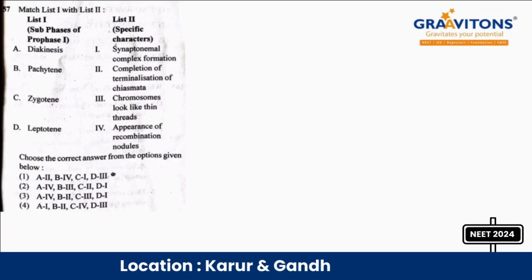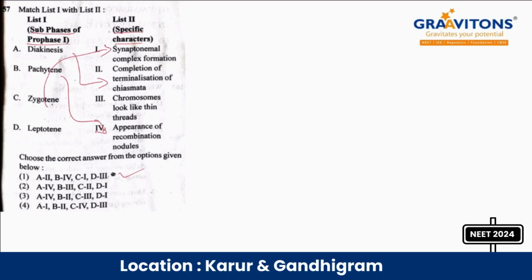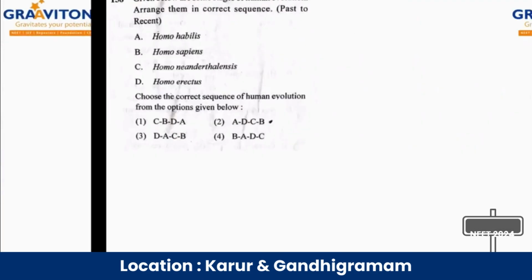Question 157. Here we have the phases of the cell cycle, the prophase of meiosis 1. Then the specific characters of that phase are given. The answer is option 1. In diakinesis, completion of terminalization happens. Then the pachytene stage has recombination nodule formation, after which recombination occurs. Zygotene is synaptonemal complex formation. In leptotene, the chromosomes look like thin threads. The answer is option 1 for question number 157.